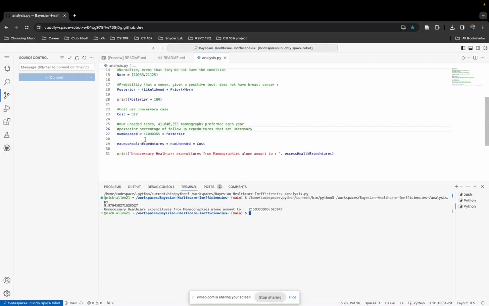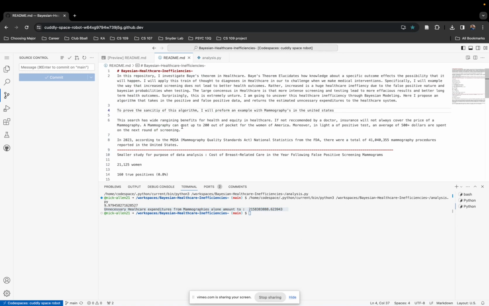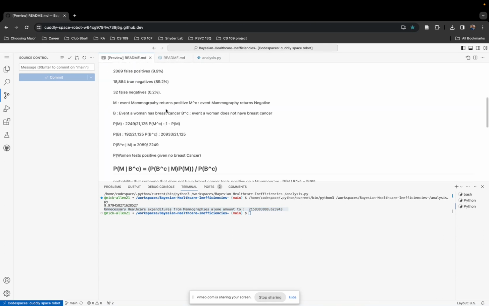And we know there are 41 million of these procedures performed each year. So from pretty quick math, we see that the unnecessary expenditure to our healthcare system amounts to about $2 billion. And this is solely for mammographs, which is extremely interesting.